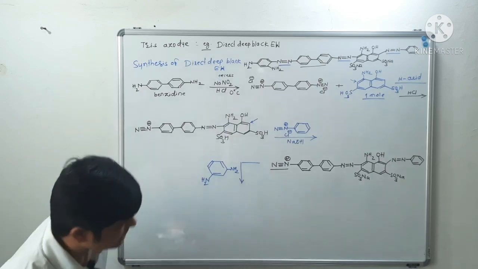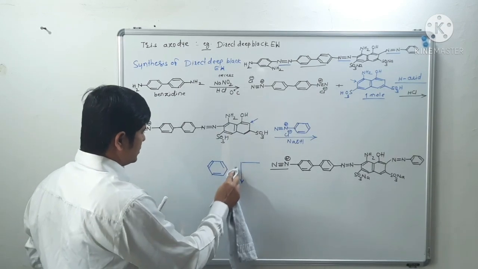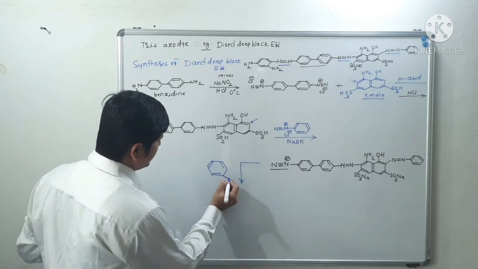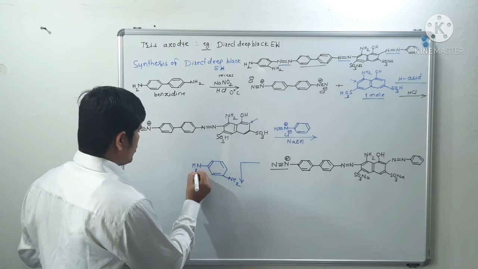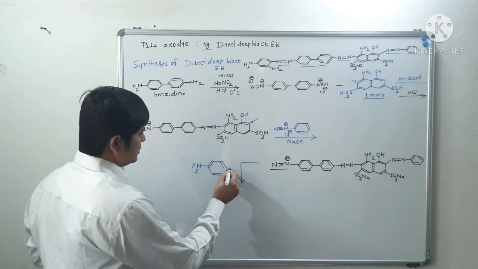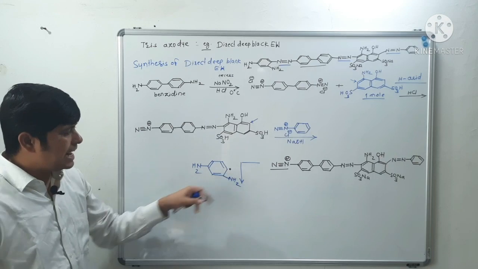Okay, you may write the structure like this for metaphenylene diamine. What is given in your structure? So on the same basis you can write the structure of metaphenylene diamine. So this is the active position now. Coupling will take place at this position.